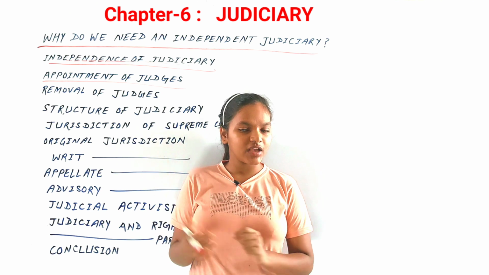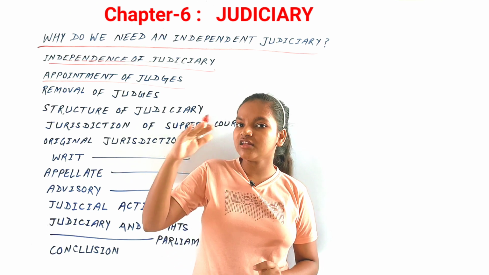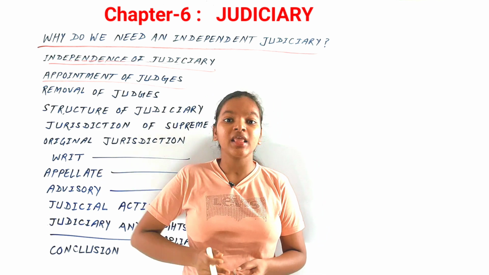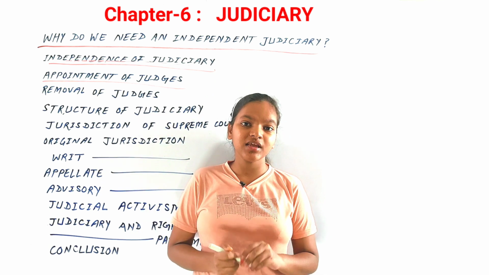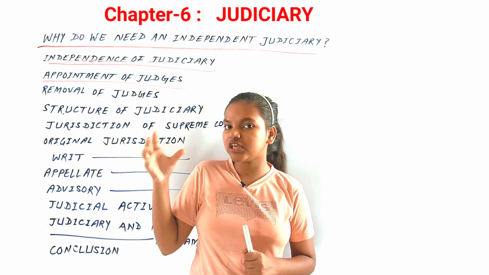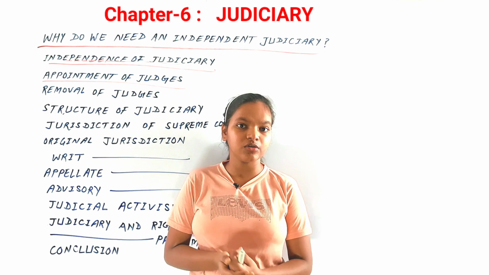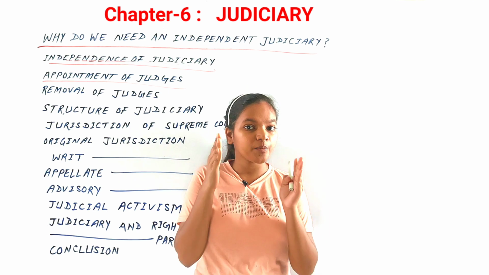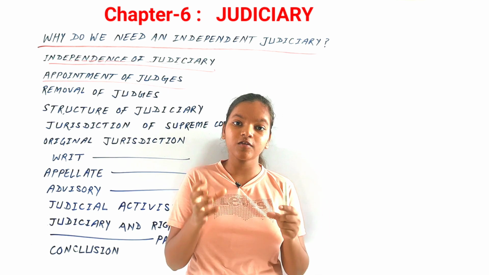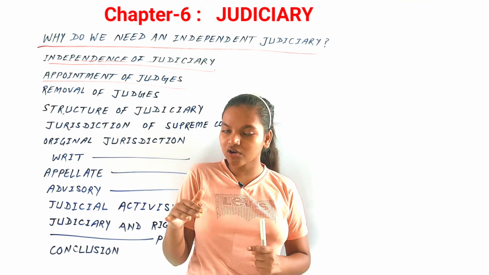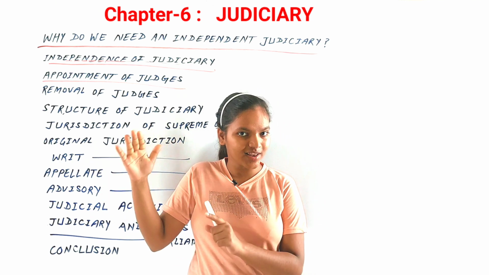So over the years, the convention had been made that the senior most judge of the Supreme Court would become the CJI of our country. And after that, the President, in consultation with the CJI, appointed the judges of the Supreme Court and High Court. Now, you should know that for the appointment of judges, the philosophy of the constitution becomes very important at High Court level as well as Supreme Court level.